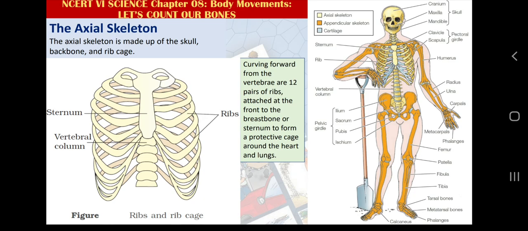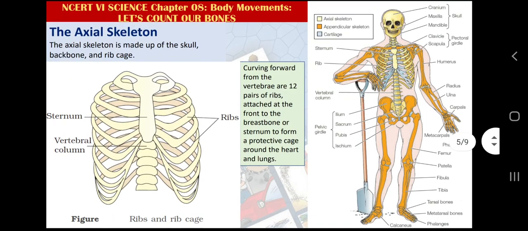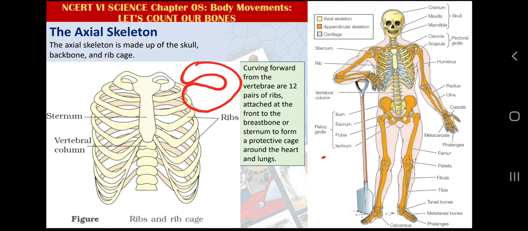That one bone is called the hyoid bone. That bone is also there in the skull, but we are not able to show that bone here. But you can visualize that on the backbone, one bone is there which has this type of shape, like horseshoes, घोड़े की नाल, if you remember that structure. So this type of bone is also there. So we have total 80 bones.